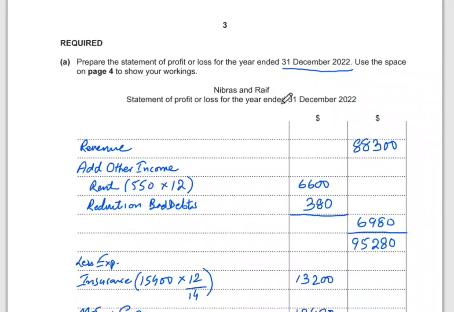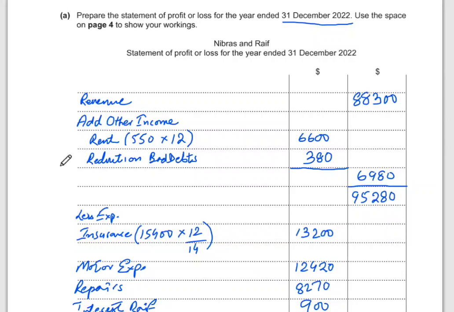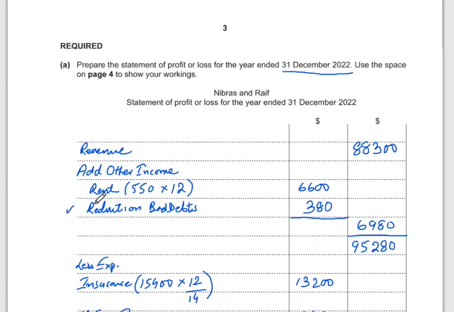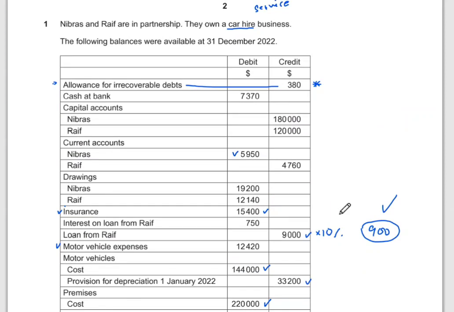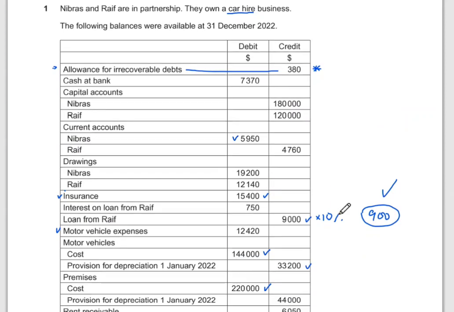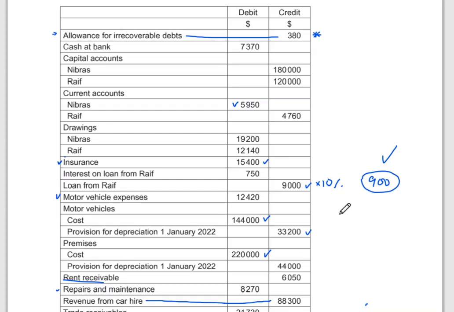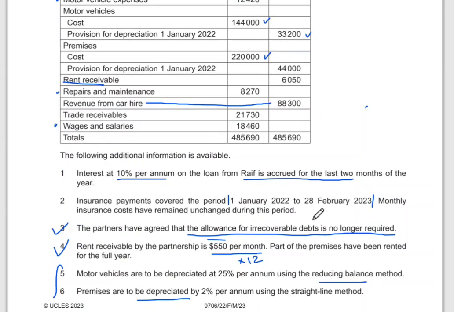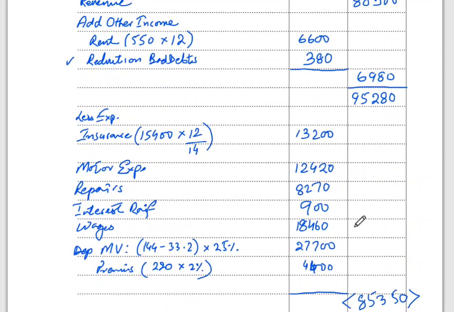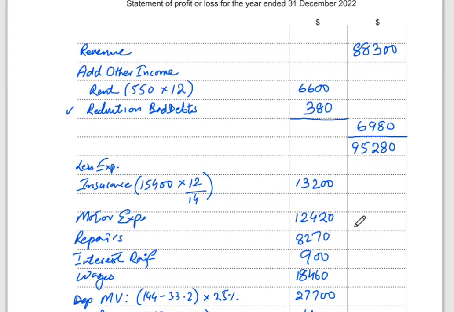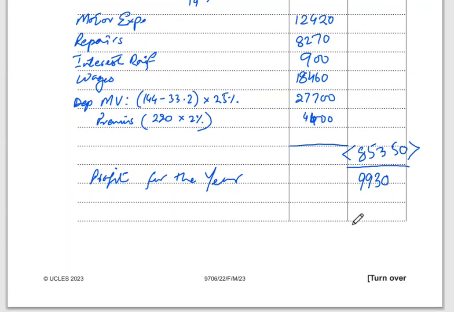So this was pretty simple to do. The only confusing part over here was this allowance for doubtful debt. So they were finishing it, so they already had it at 380. So when they're finishing it, that means they're removing it. That means it's a reduction in your doubtful debt, so we will be adding that in our other income. And there was a part about the insurance payment. So this was paid for 2 months in prepaid, so we mentioned that. Otherwise this was a very plain simple calculation for profit for the year. So now moving on to the next part.